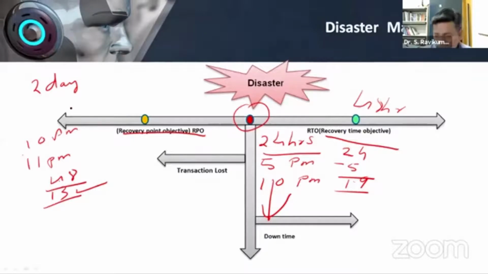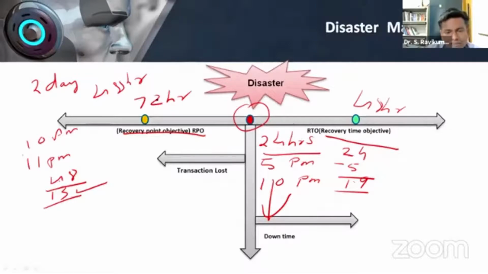Think that instead of 48 hours, they do it in 72 hours. Then the problem starts for you. One whole day of circulation data, or whatever transaction data your organization has, we are losing.